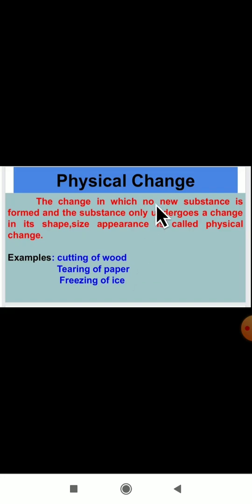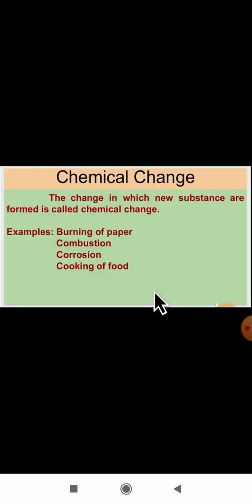So there is no new substance formed, and only the shape of the wood is changed, the size is changed, and the appearance of that wood is changed here. Tearing of paper and freezing of ice, these are all examples of physical change. Next is chemical change.